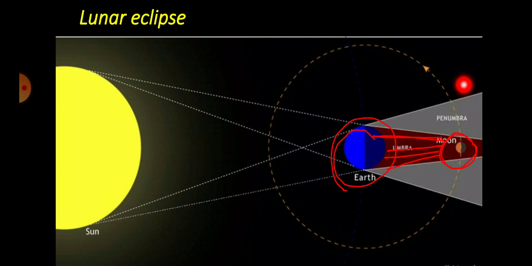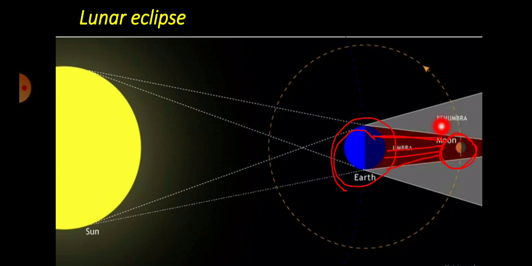So when the moon shifts from its position from here to here, again it gets the light of the sun and we can see the moon in the night sky. So total lunar eclipse occurs for some time, and the dark shadow region where the moon falls and we cannot see the moon at all is the umbra region.